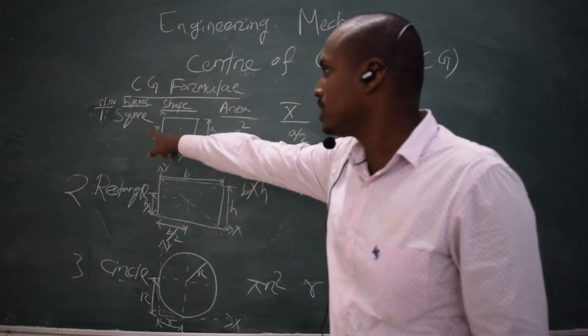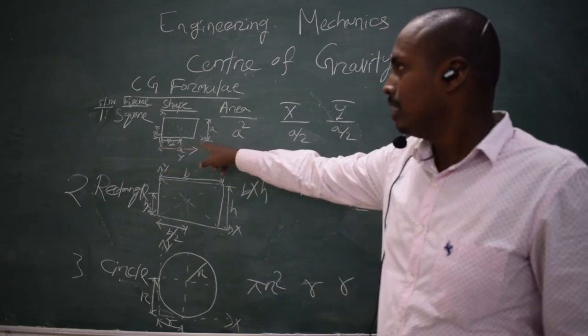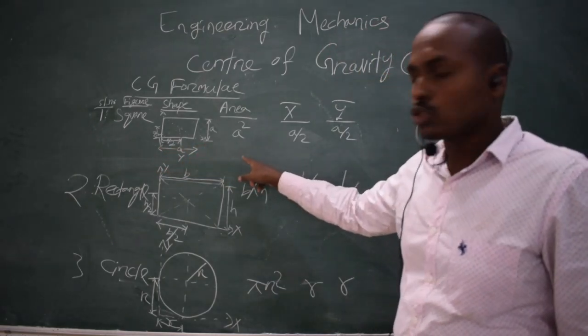In the first figure you see a square, and its area is a square obviously.